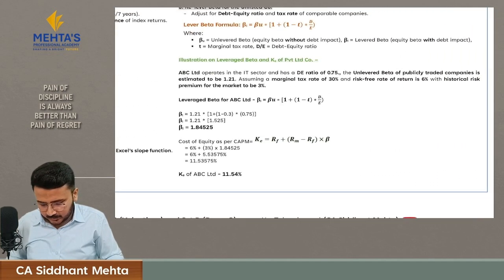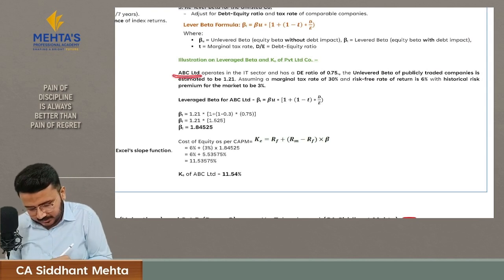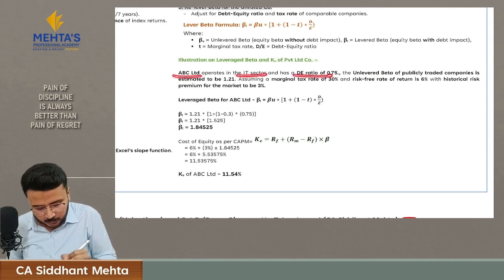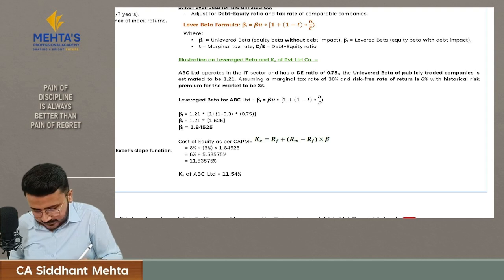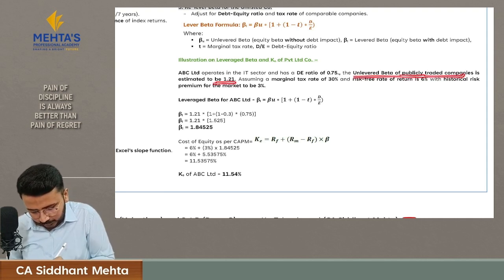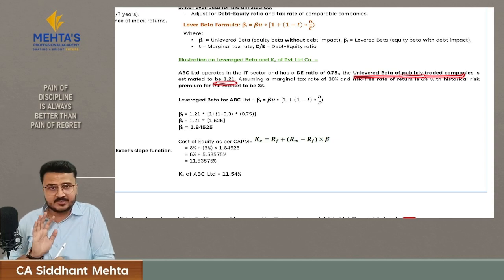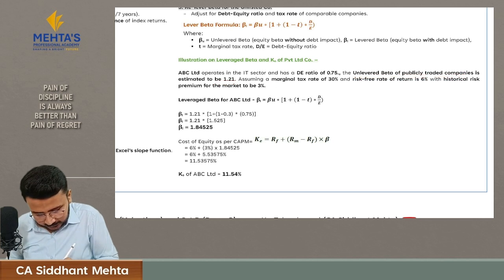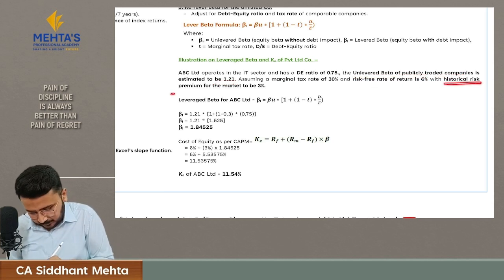Let's understand this with an example. There is one ABC company in the IT sector having a debt to equity ratio of 0.75, and the unlevered beta of a publicly traded company, that is a listed company, is 1.21. So they have directly given us the unlevered beta. Now we just have to calculate the levered beta. The marginal tax rate is 30%, the risk free rate is 6%, and the historical risk premium for the market is 3%.